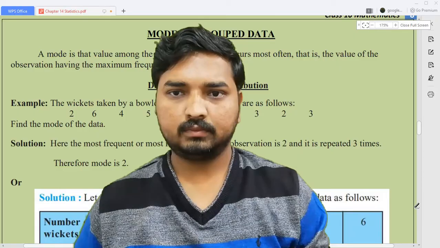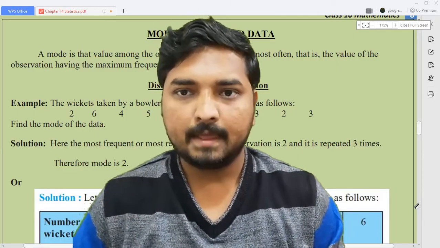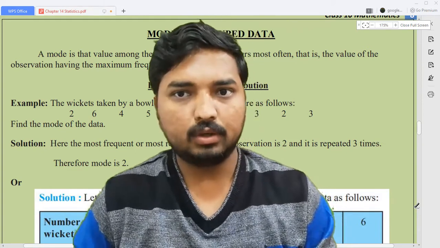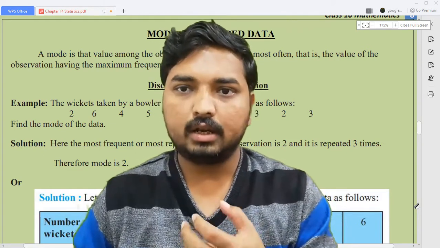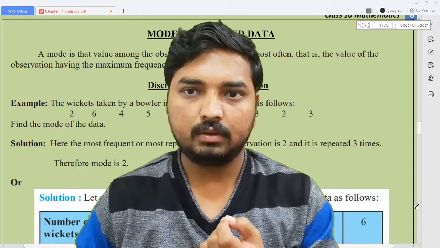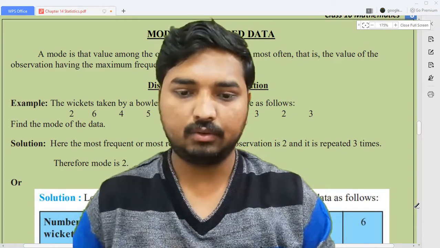So that's why first I am going to show you how to find the mode of ungrouped data and data in the form of discrete frequency distribution. Now look here.